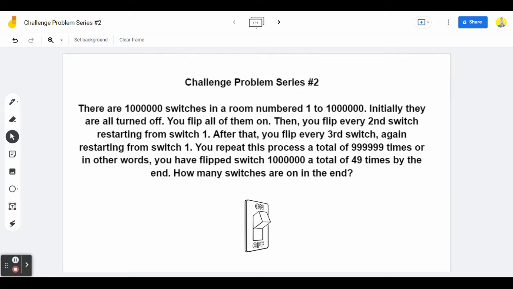You repeat this process a total of 999,999 times, or in other words, you have flipped switch a million a total of 49 times by the end. How many switches are on in the end?